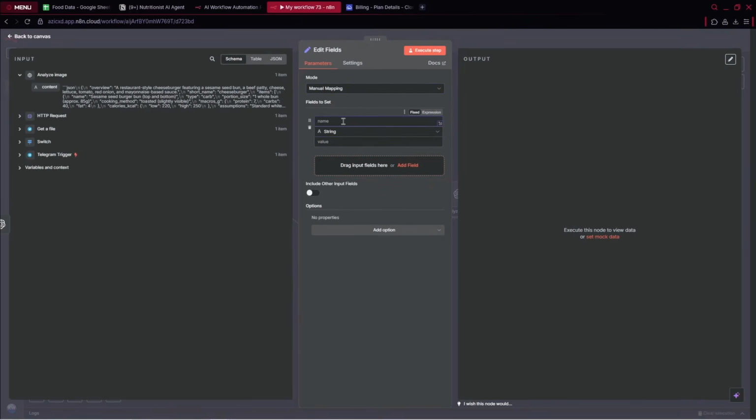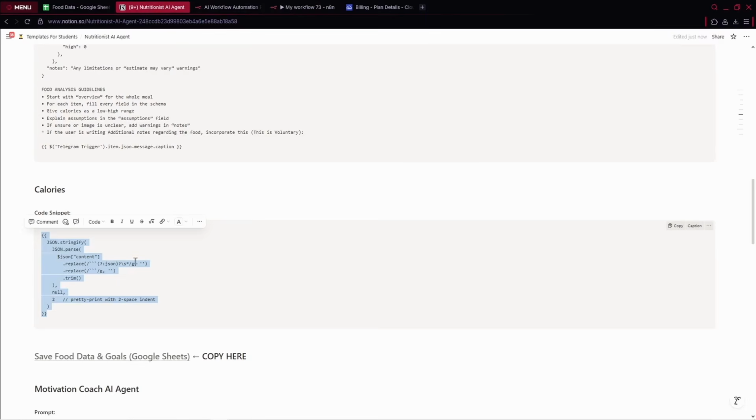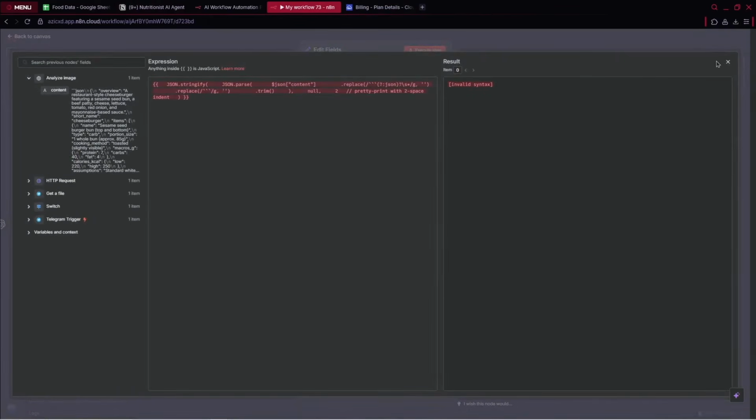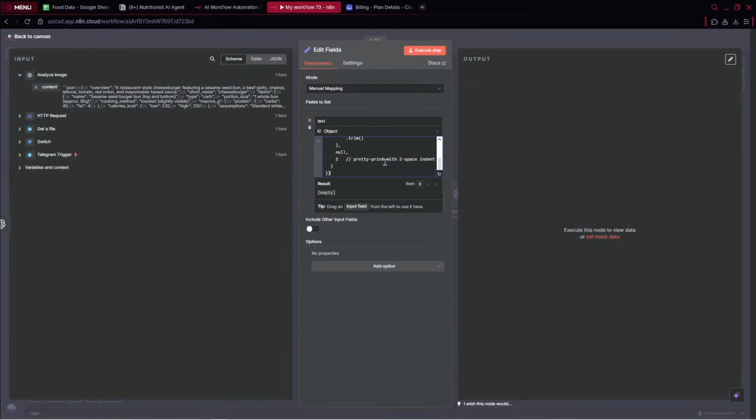For this specific code snippet, I have the text, and I can make it an object. Inside our instructions, I've got the entire code snippet. You should copy and paste it for it to work. Let me show you what we can do. Let's take it and put it here. Okay, so we've got JSON stringify, we parse JSON, the content we replace, we've got all of these comments. We replace some things, we trim, and at the end we just format it in a nice way.